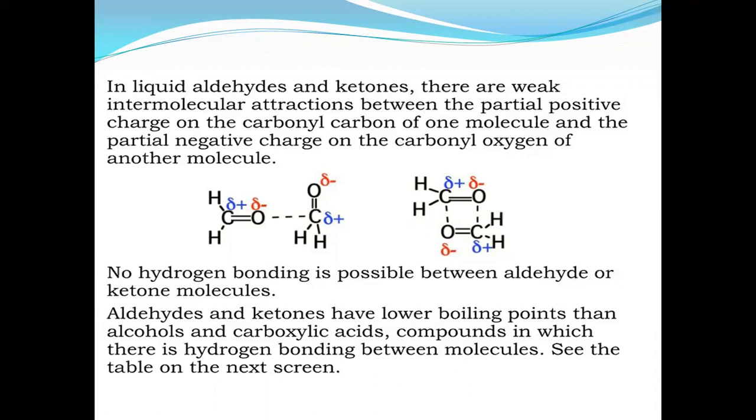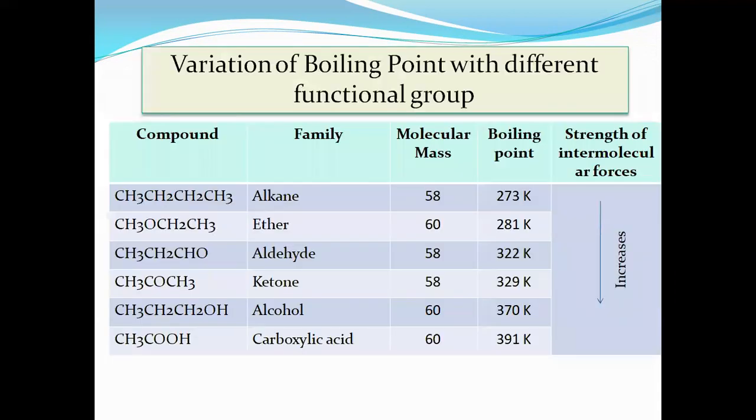No hydrogen bonding is possible between aldehyde and ketone molecules. Aldehydes and ketones have a lower boiling point than alcohols and carboxylic acids, in which there is hydrogen bonding between the two molecules. Alcohols and carboxylic acids show hydrogen bonding, whereas aldehydes and ketones do not, so aldehydes and ketones have a lower boiling point. We see the table on the next point.